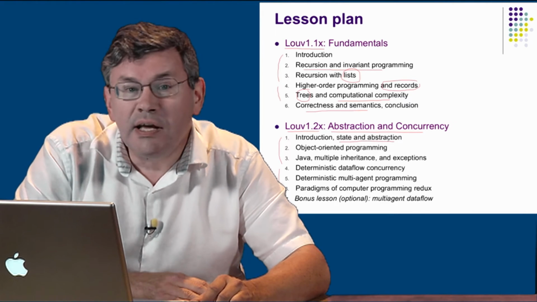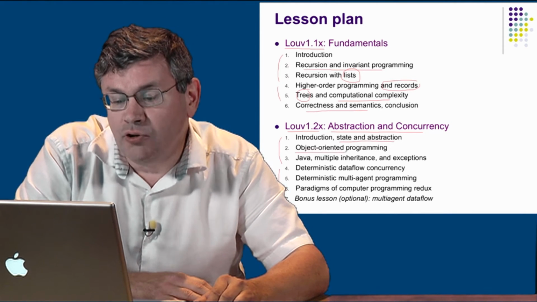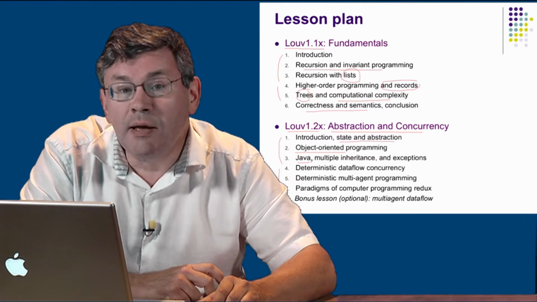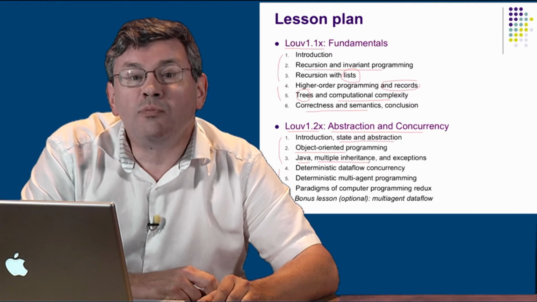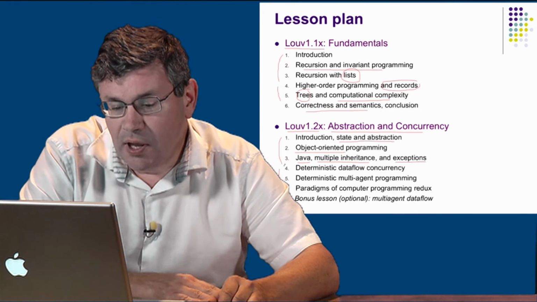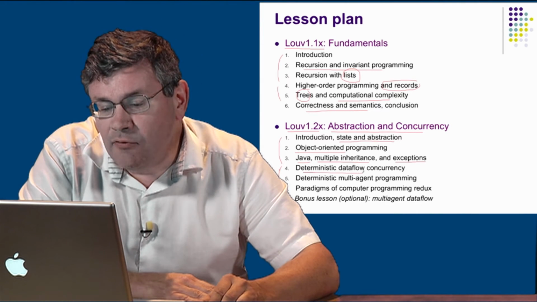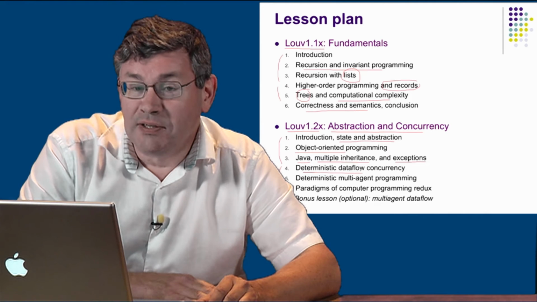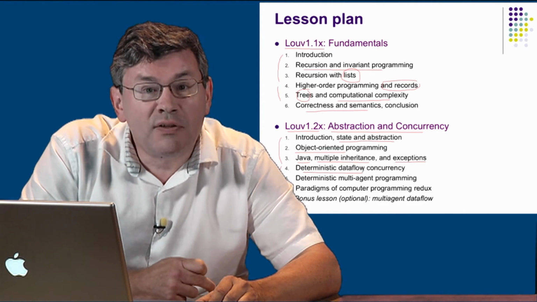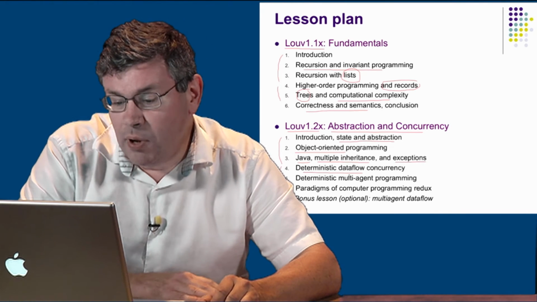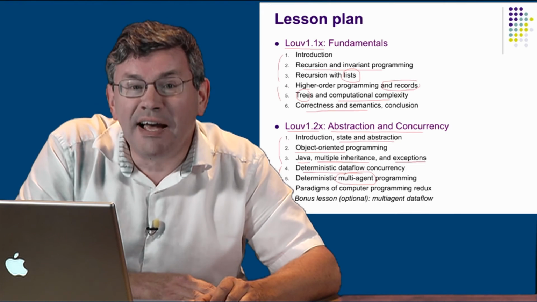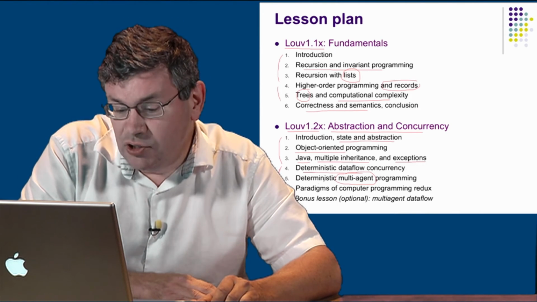For Louvain 1.2x, we go further and we cover first abstraction. Abstraction is the idea that underlies object-oriented programming, which is an elaboration of it, and a practical language, Java, which implements it, including other ideas such as multiple inheritance and exceptions, which are a way of handling rare or erroneous conditions. And the final theme is deterministic data flow concurrency. Concurrent programming is very important, so we could not leave it out. And deterministic data flow concurrency is by far the simplest, but still an extremely powerful way of doing concurrent programming. And we will use it to do multi-agent programming with some very nice examples. For example, digital logic simulation.